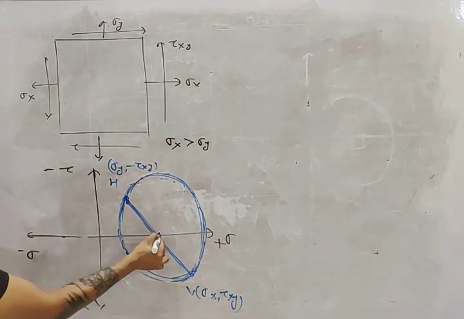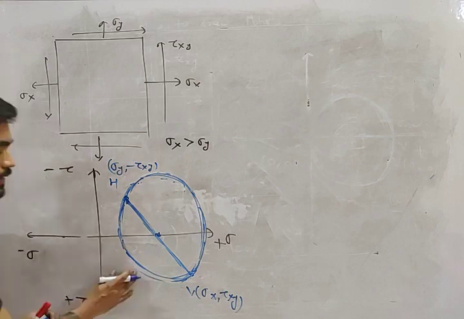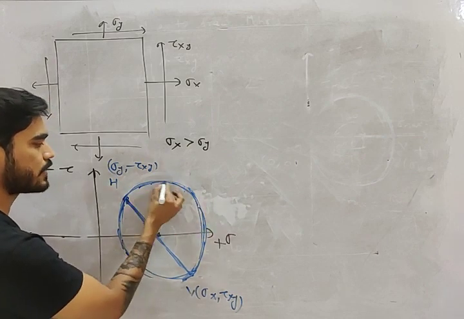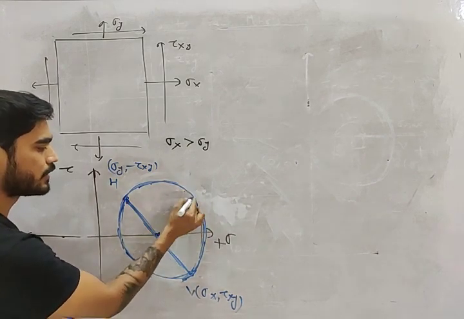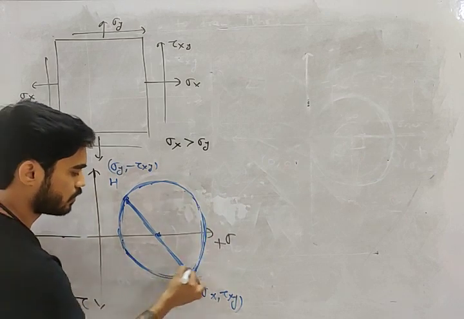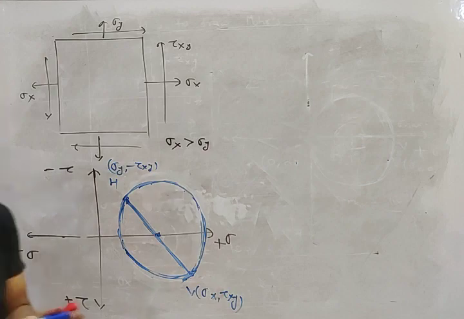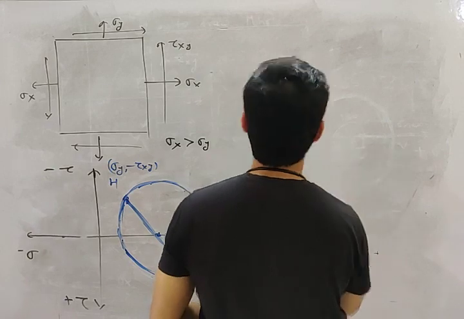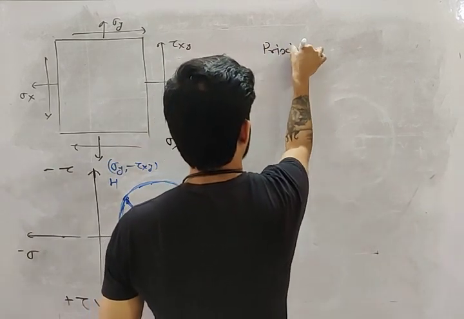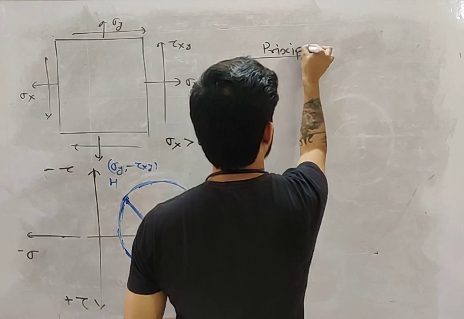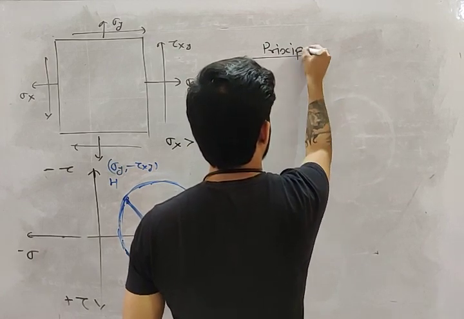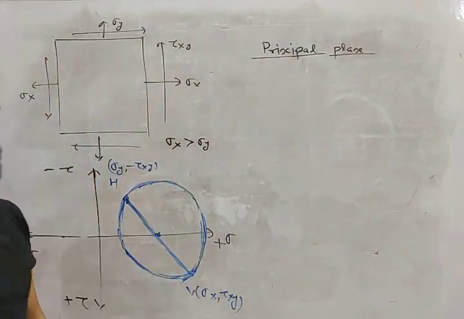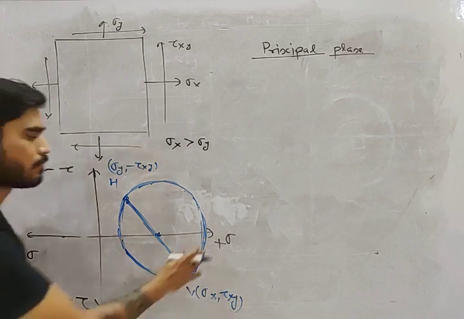Now my friend, using this Mohr circle, I need you to understand some concepts. The first concept that I want you to understand is principal plane, which is a very important concept, my friend. I want you to note all these things down. So what is principal plane, my friend?